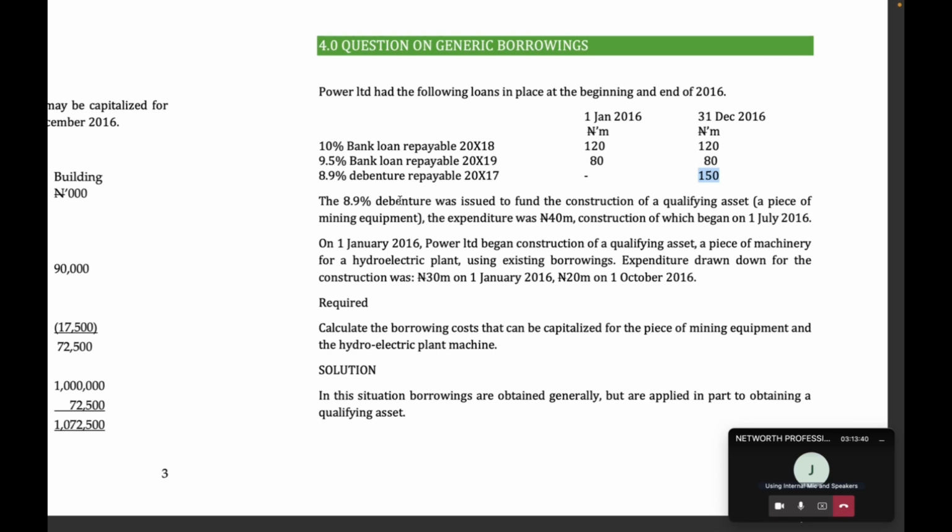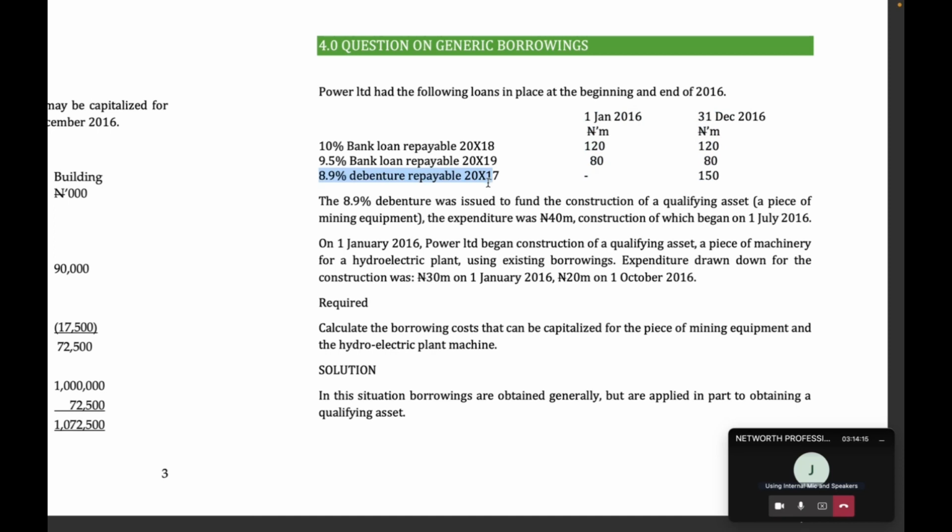So you're now told that the 8.9% debenture was issued to fund the construction of a qualifying asset, which is a piece of mining equipment, and the expenditure incurred was 40 million, construction of which began on 1st of July 2016. So out of these three borrowings, this 8.9% debenture was used to fund a specific asset.